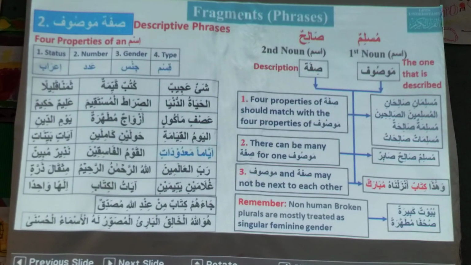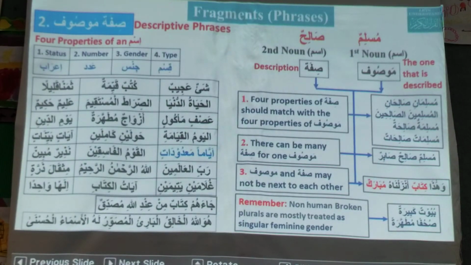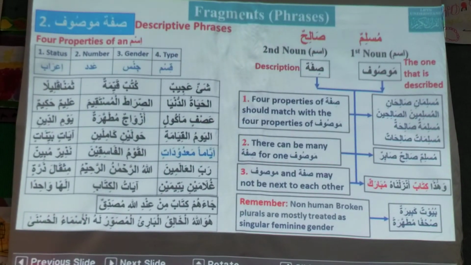Next one is alimun hakimun. Brother, who can tell us? Anyone who disagrees? No, it is not sifa mawsuf. Why? Both are sifa. There is no mawsuf in this. Mawsuf is not present. Alim is a sifa, Hakim is also a sifa. So both are sifa.